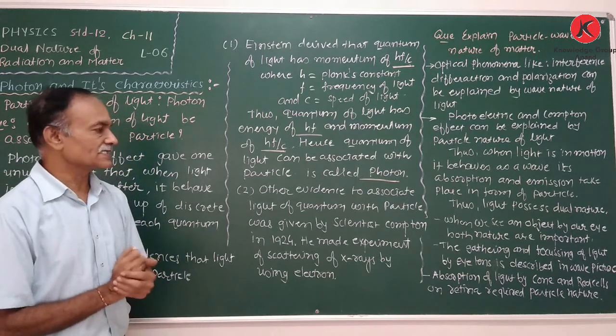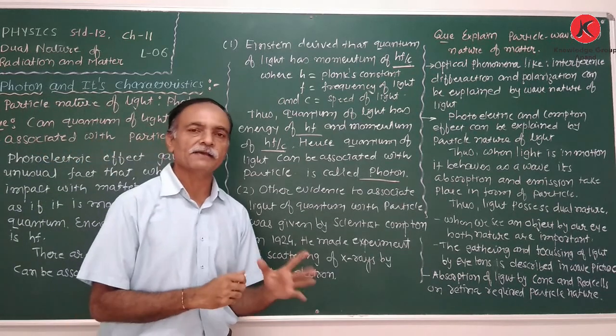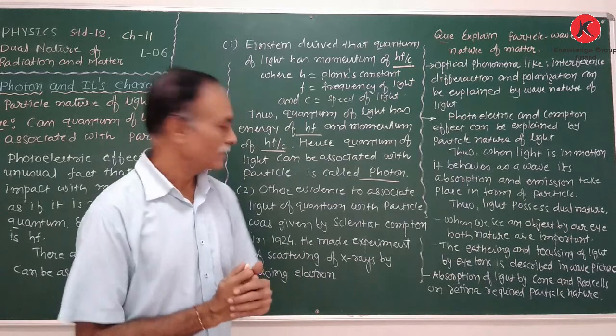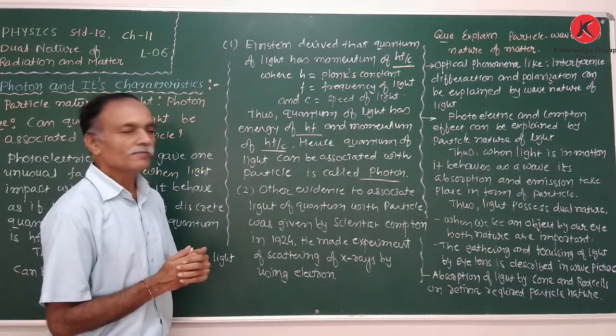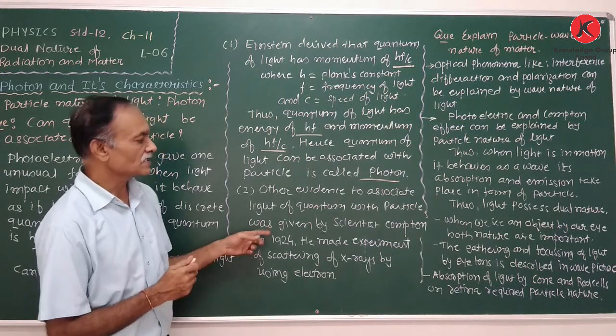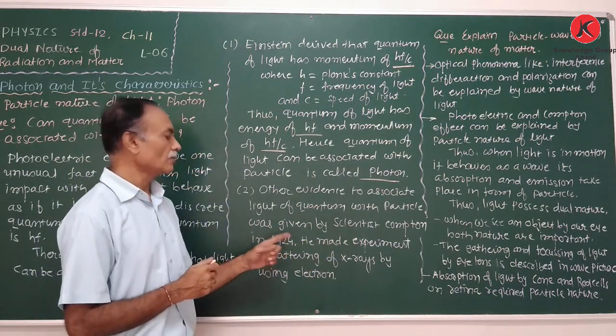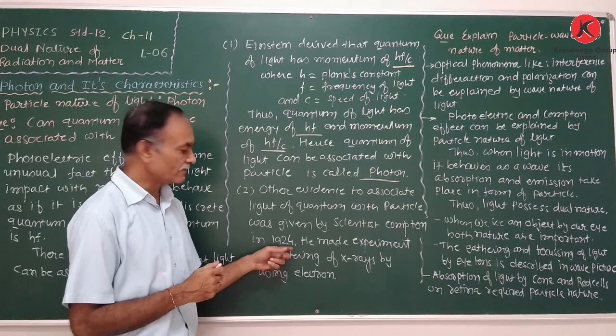Now the second evidence was given by another scientist, Compton. The other evidence to associate the light quantum with particle nature was given by the scientist Compton in 1924.